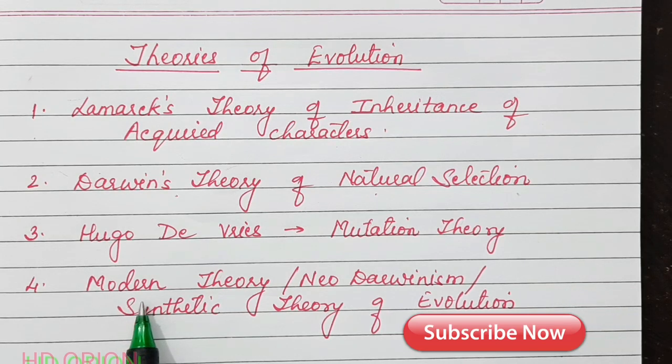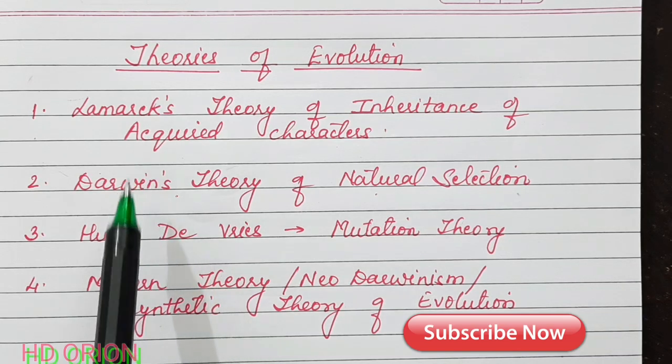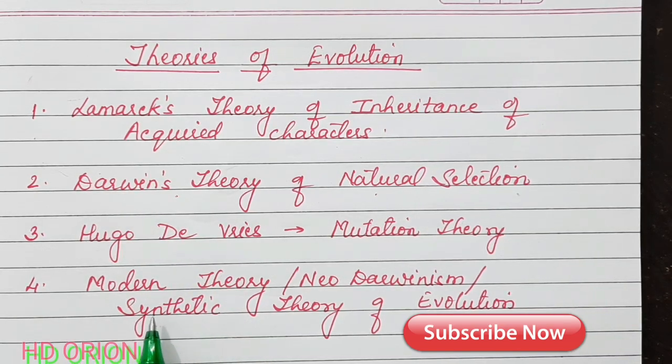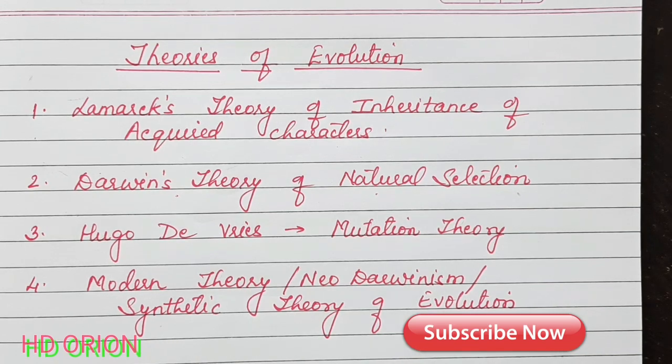And the fourth theory is the most acceptable theory, known as modern theory, neo-Darwinism or synthetic theory of evolution, which is a combination of a couple of these theories. We have taken the points from all these theories and combined them into the modern theory, or neo-Darwinism, or synthetic theory of evolution. So we are going to first see Lamarck's theory.